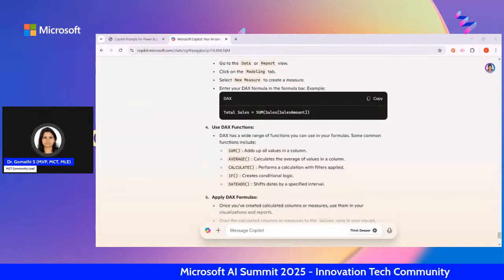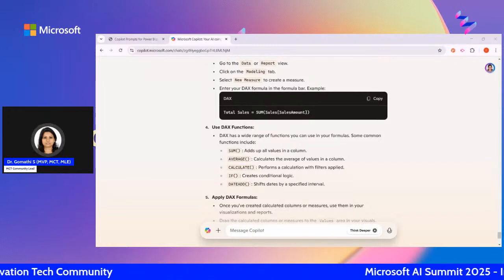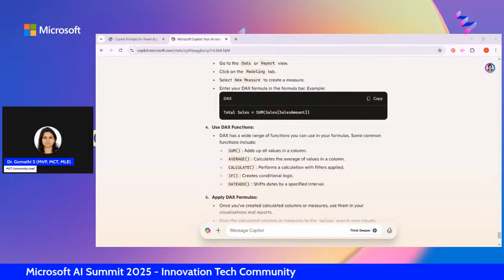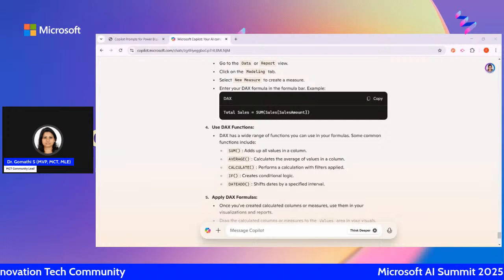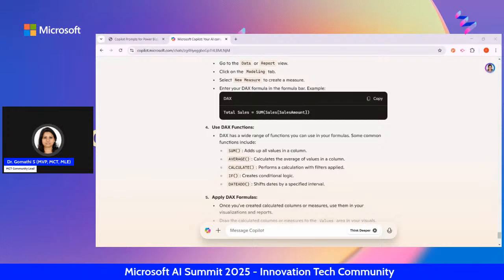There are various types of prompting. For example, the first thing is the key techniques like clarity and specificity. As I told you, you should say, for example, explain in Power BI. That is how you have to ask: what is the tool you want to find, what is the tool you are using, and how you want to get it done. That is the first thing you have to be very clear about.